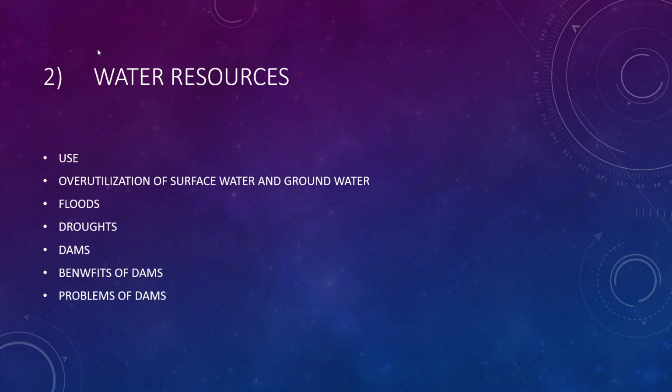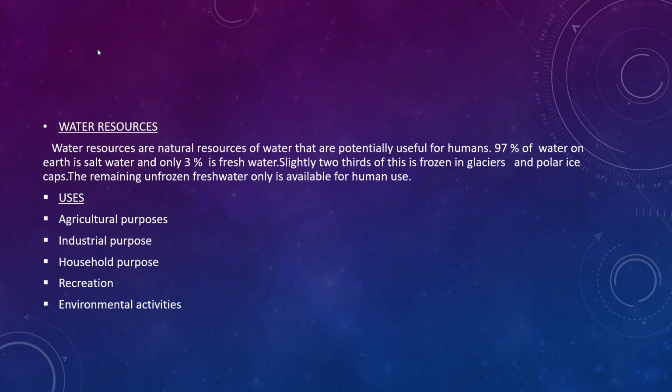Next, we can study water resources. We can study their use, overutilization of surface water and groundwater, floods, droughts, again dams, benefits of dams and problems of dams. First of all, we have to understand what a water resource is. Water resources are natural resources of water which are potentially useful for humans.